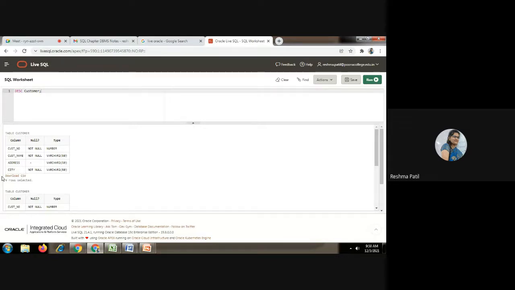Plus we have seen one point, data dictionary. In that data dictionary, you have to write the structure of table. What it is going to contain, these attributes are here, which constraints are there that you will show here, plus which type of data it is going to contain. So it is a structure of table customer that we can get by using this DESC customer. For every table, you can use this command, DESC, description.